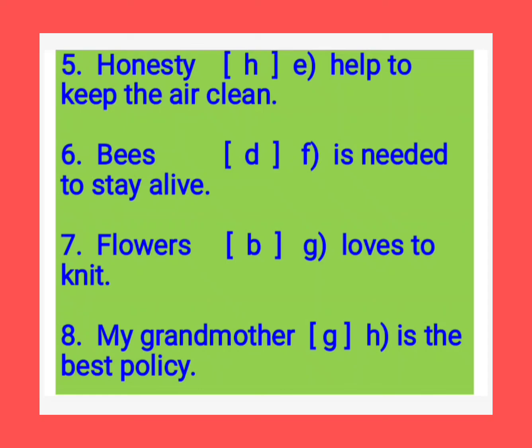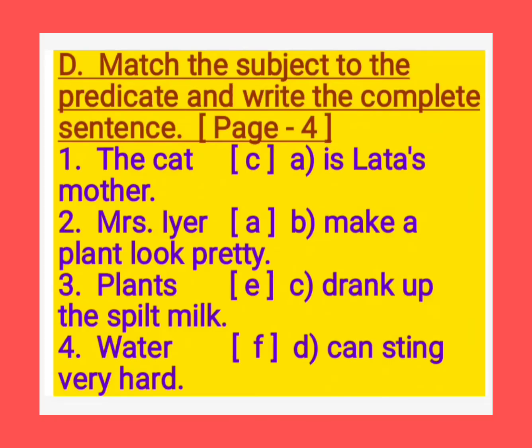Now children, once again we see the cat. What is the correct predicate for it? The cat drank up the spilt milk. So C is the answer for the first one. Now second one, see Mrs. Iyer. What is the suitable predicate? Is Lata's mother.